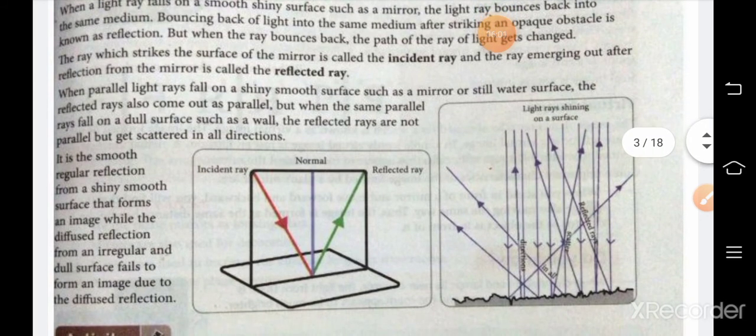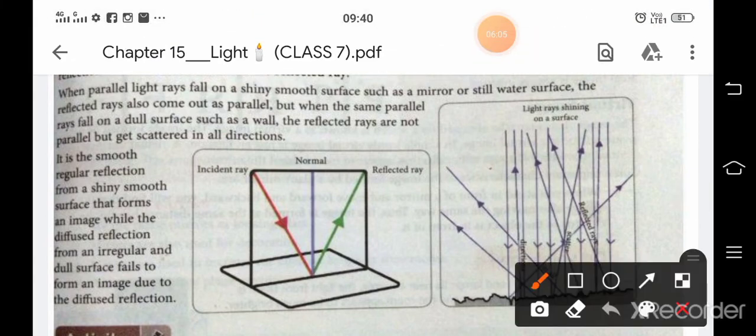And the ray which strikes the surface of the mirror is called the incident ray. Here you can see it is the surface or the mirror, any surface of it is an opaque object. Opaque means the object which cannot allow light to pass through it. When the light falls on it, this is known as incident ray.